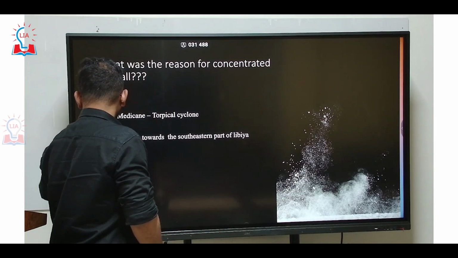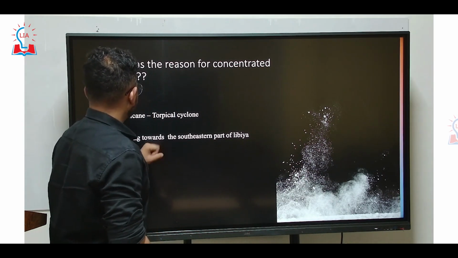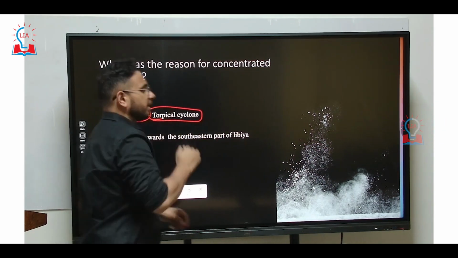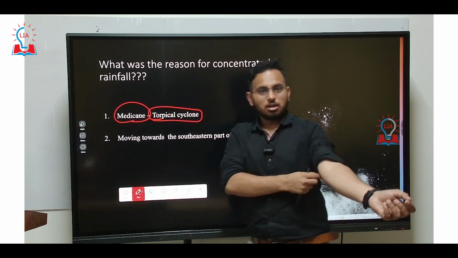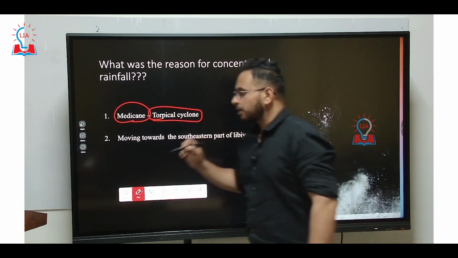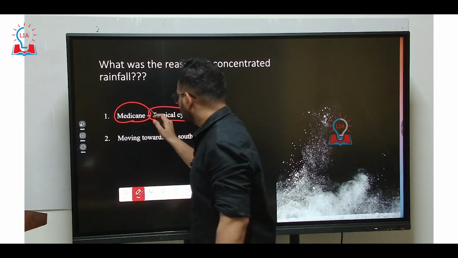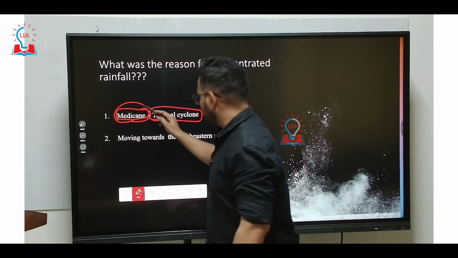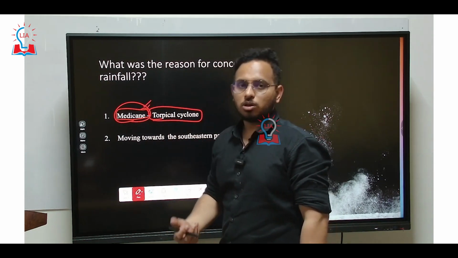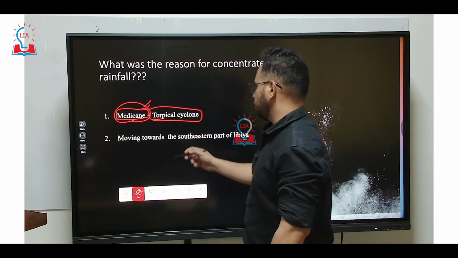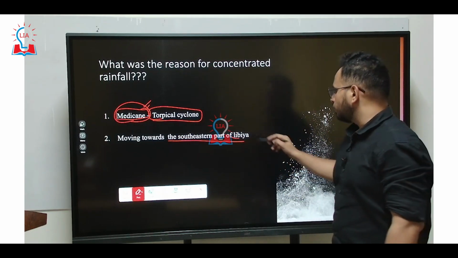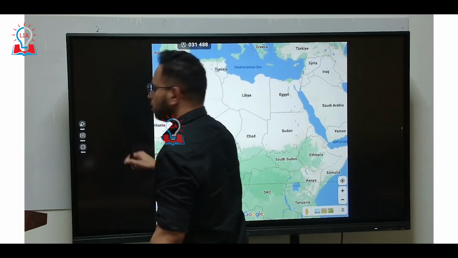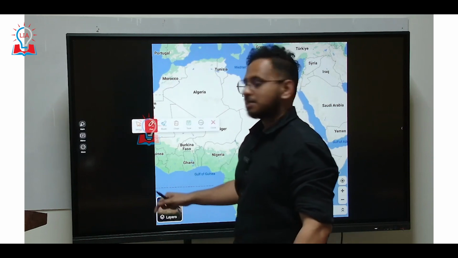See, one important thing that we need to know from this discussion is the tropical cyclone which originated in the Mediterranean and which was responsible for the flood in Libya. That particular tropical storm or tropical cyclone is called Medicane. Okay, this name is really important. Medicane is a tropical storm which was in the news because it affected Libya. It started moving towards the southeastern part of Libya, and in this map, it will be easy for us to understand the movement of the southeast Medicane.